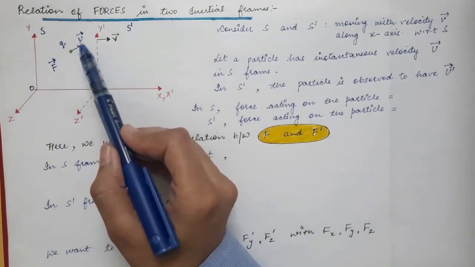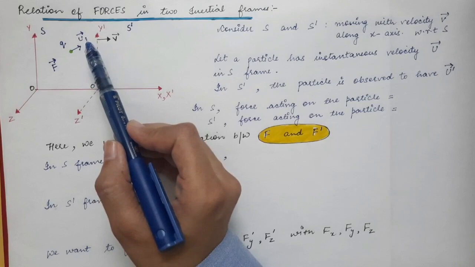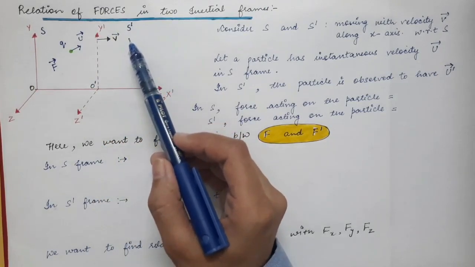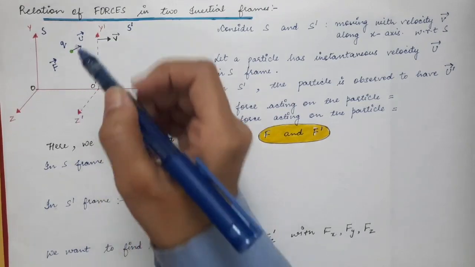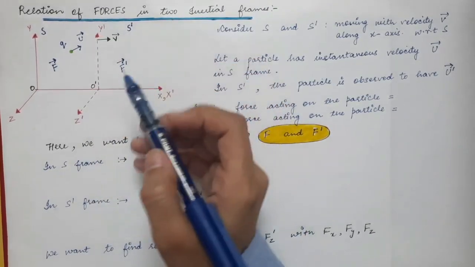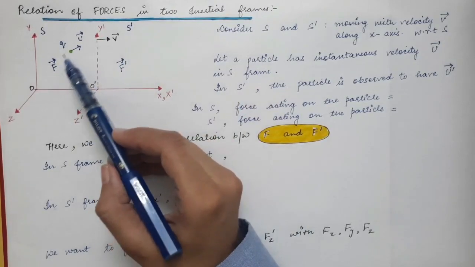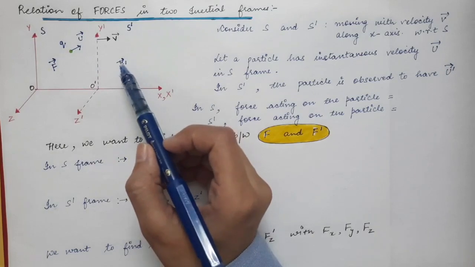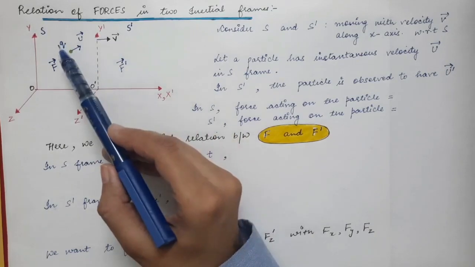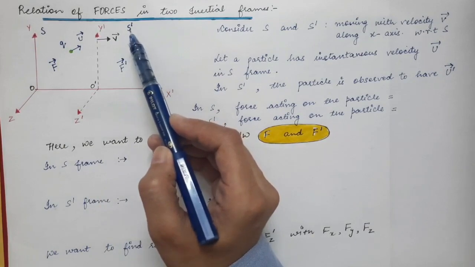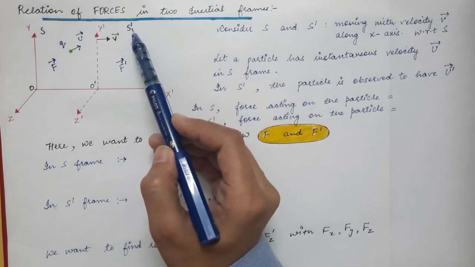Now as seen by the observer in S prime frame, the force will be F prime vector. So F vector is the force acting on this charge q in S frame, and F prime vector is the force acting on this same charge q in S prime frame as seen by the observer in S prime frame.